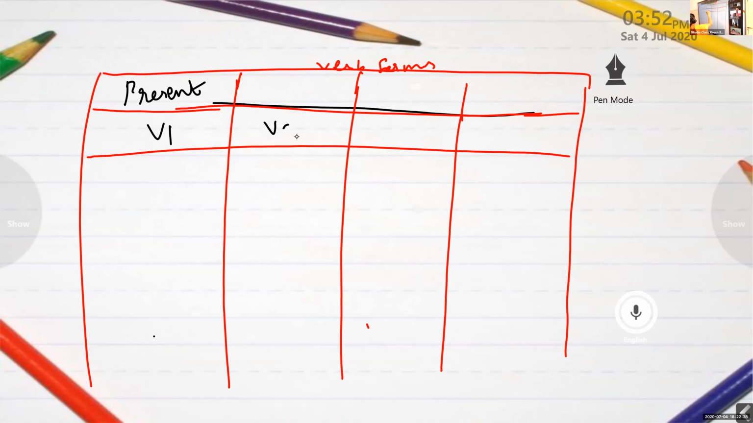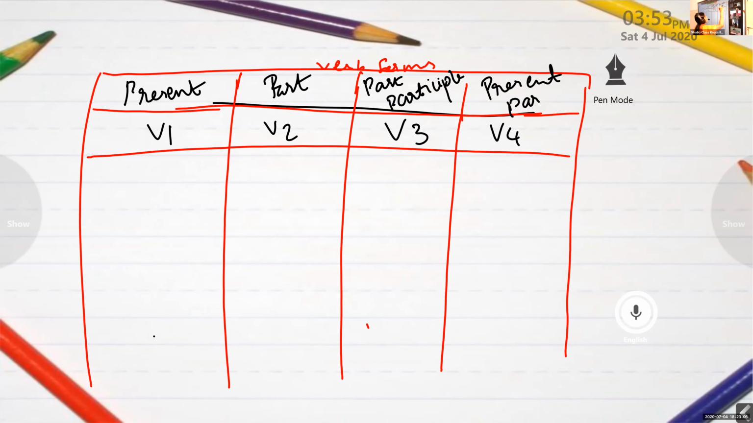What is the verb 2 form? Past form of a verb. What is the verb 3 form? Past participle. And what is the verb 4 form? Present participle. You must be thorough with this. The first one is the verb 1 form, present form. Verb 2, past tense form. Verb 3, past participle form. And verb 4 is the present participle form.